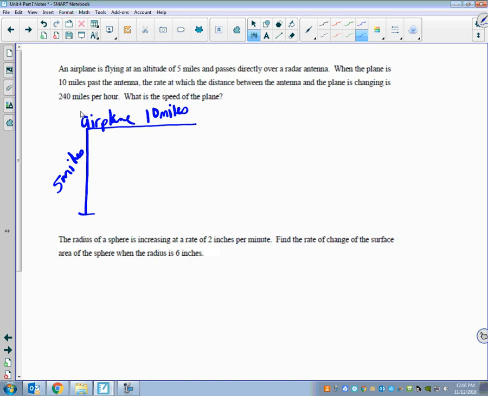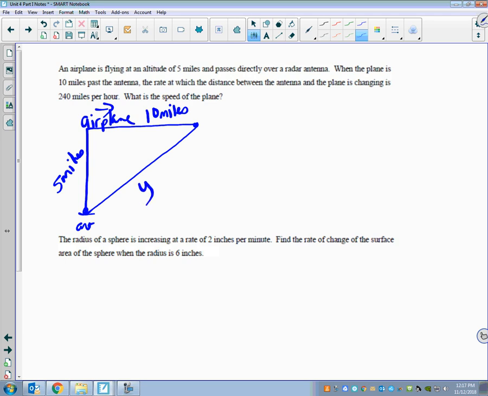When the plane is 10 miles from the antenna, so that would be this way, right? The rate at which the distance between the antenna and the plane is changing. So like if the antenna is down here, we'll kind of be looking at this triangle that we could make. So let's think about which ones are constants and which ones are changing.